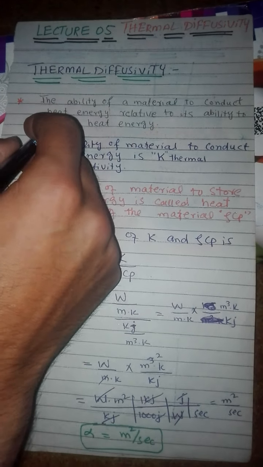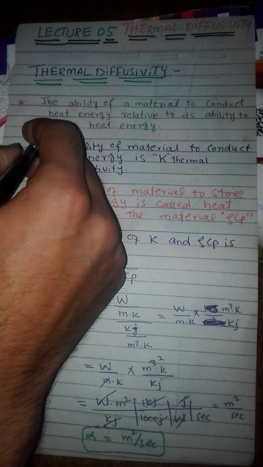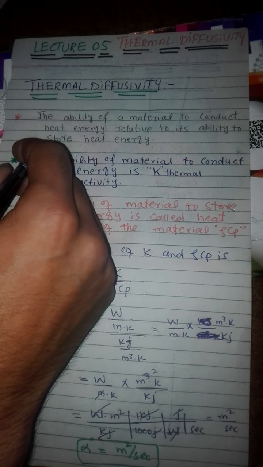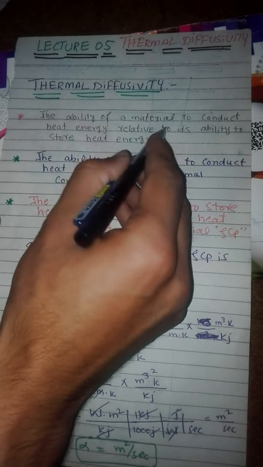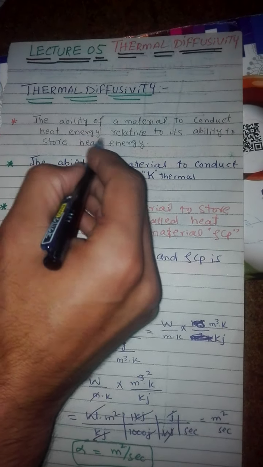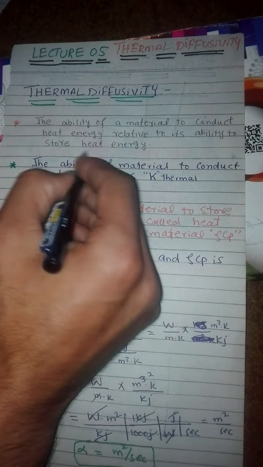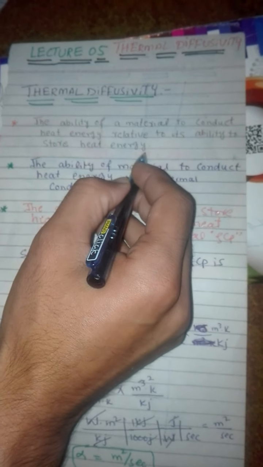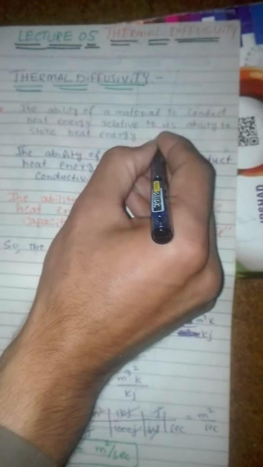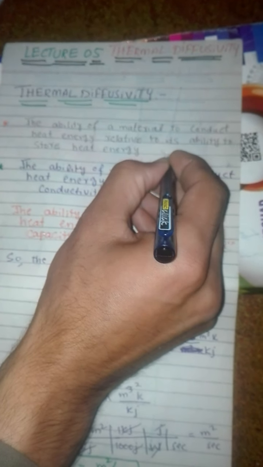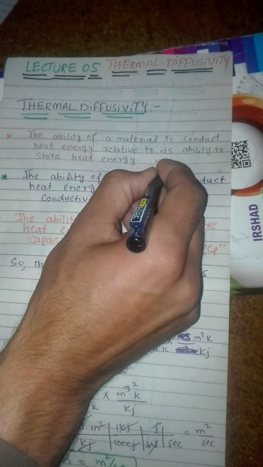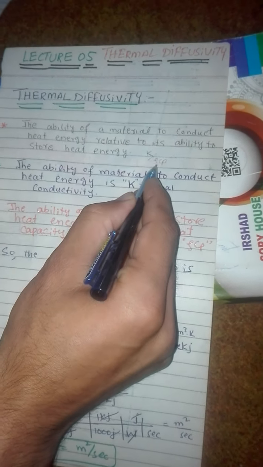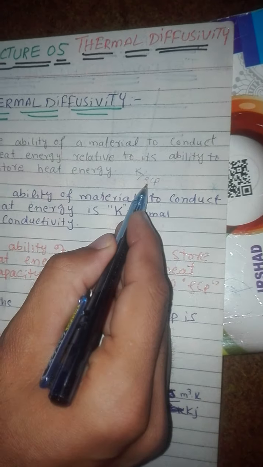The fourth lecture was about thermal conductivity. This is lecture number 5. It is about thermal diffusivity. Now what is thermal diffusivity? It is the ability of material to conduct heat energy relative to its ability to store heat energy. Basically it is a ratio between K and rho Cp. K is thermal conductivity while rho Cp is the heat storage of material.